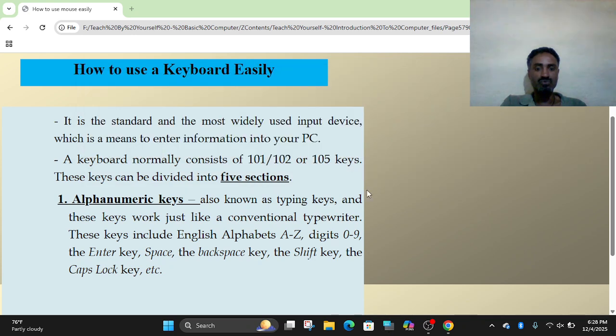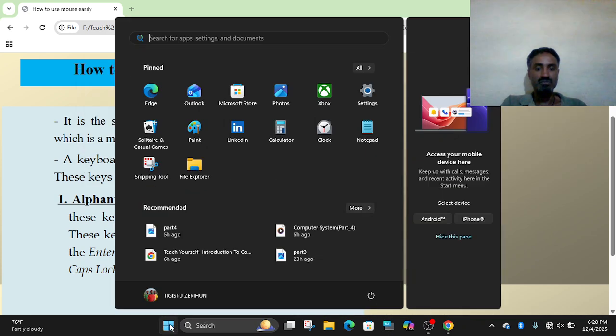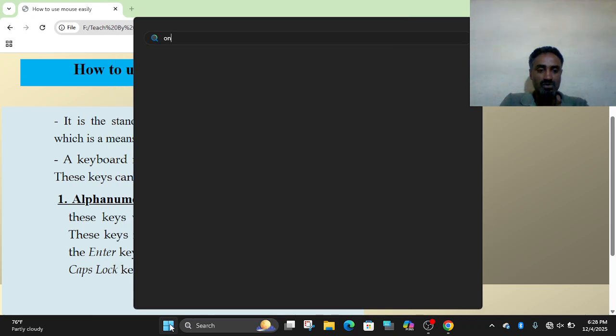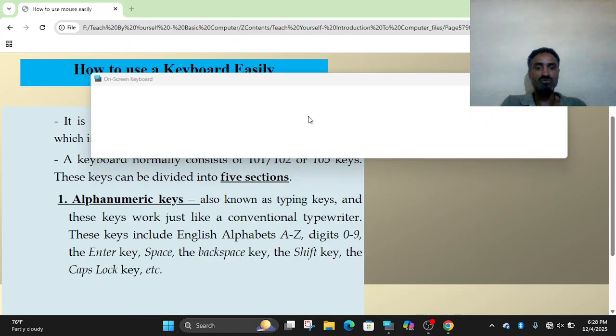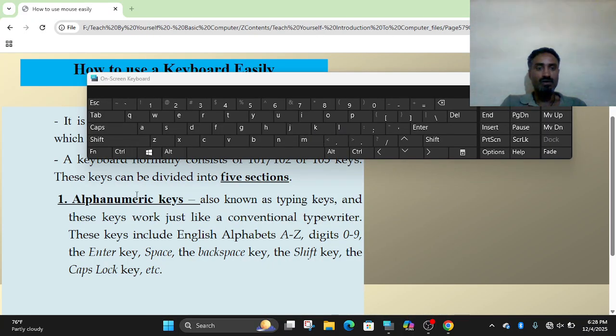How can you open the on-screen keyboard? On the start menu, just type on screen keyboard, and choose On-Screen Keyboard. Here, the alphanumeric keys are also known as typing keys.